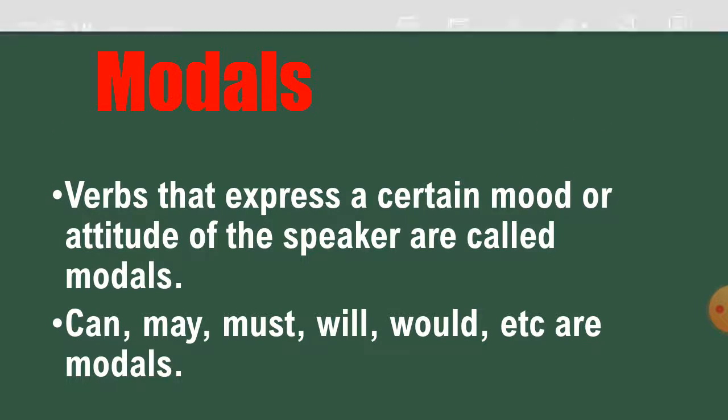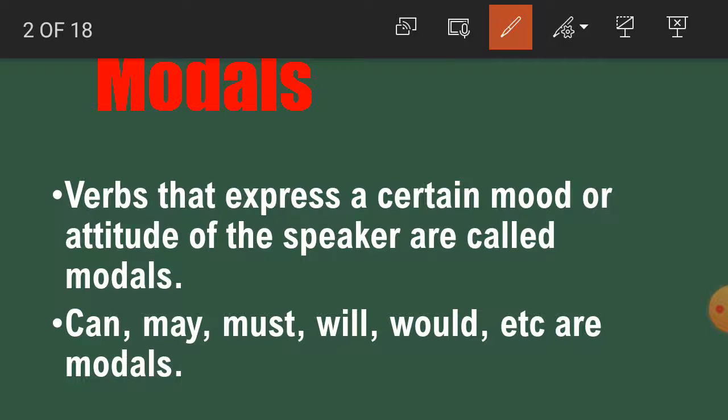Students, what are modals? Verbs that express a certain mood or attitude of the speaker are called modals. Can, may, must, will, would, etc. are modals.